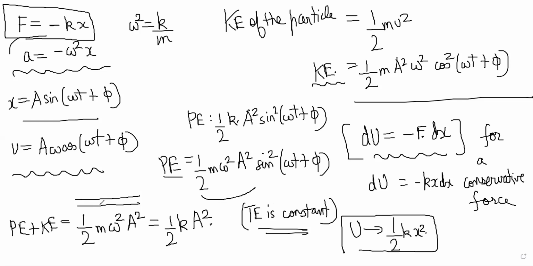And we have verified that if it is following the SHM equations, then it must be adding up to equal half K capital A square. Since amplitude is constant, K is constant, so this is a constant value. So sometimes in problems, you will be using this fact. You will be using this fact by doing this.